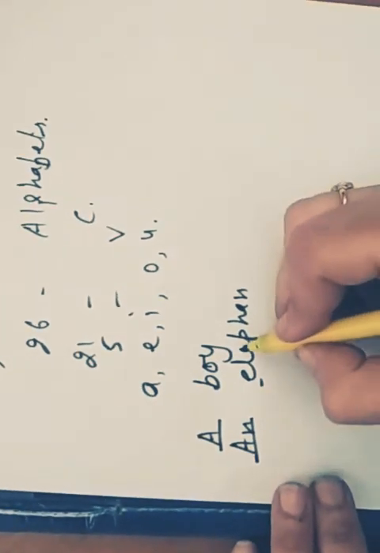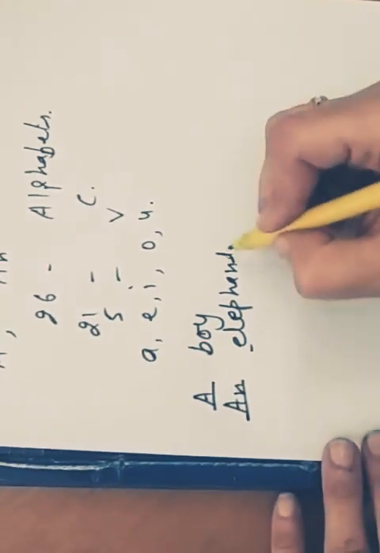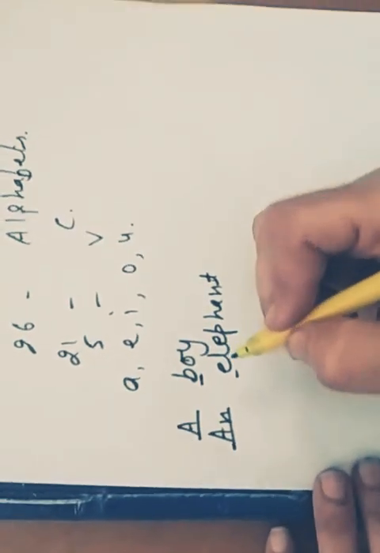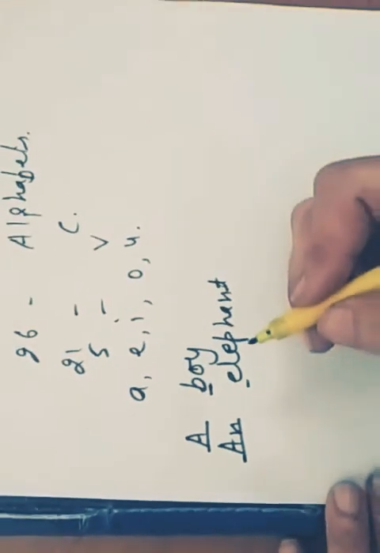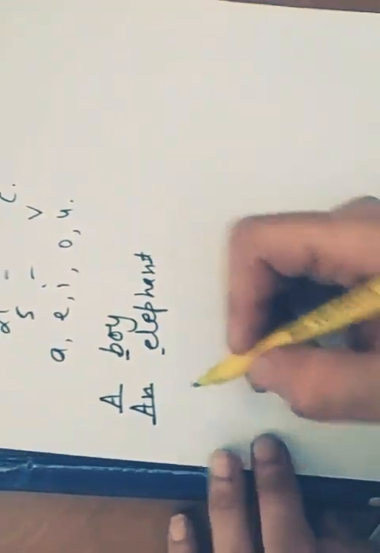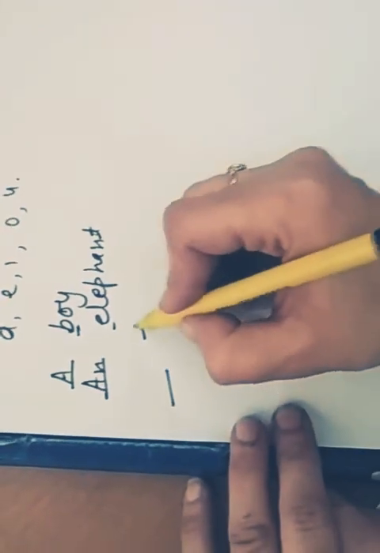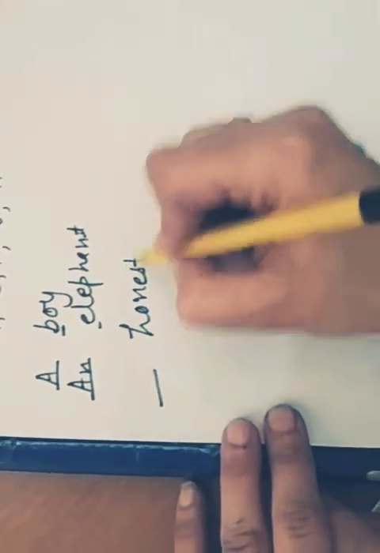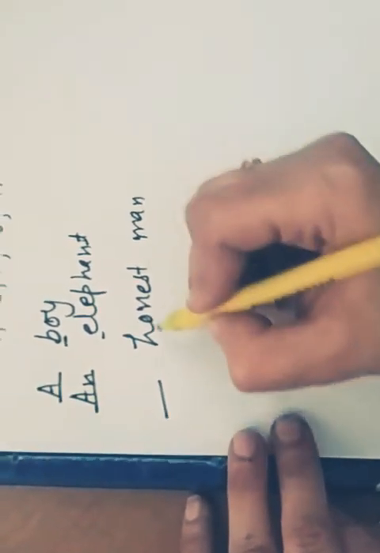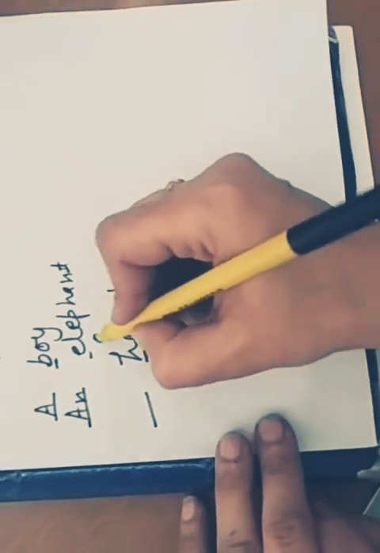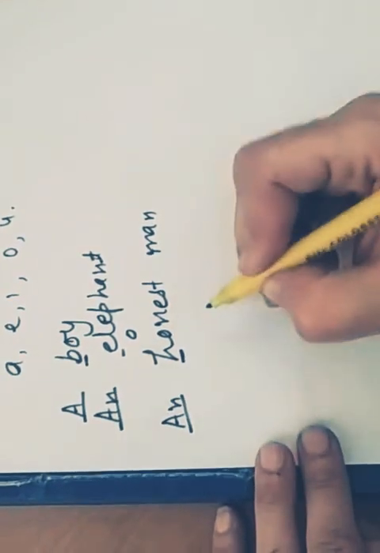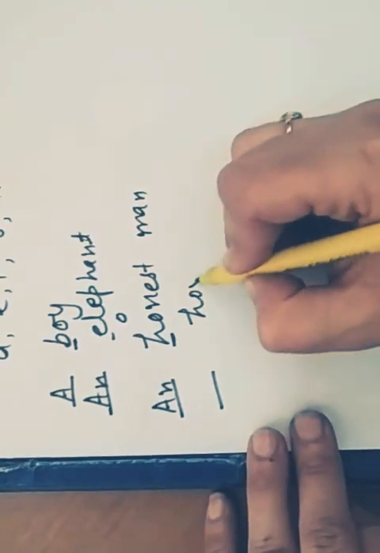But there are certain words in English which start with a consonant but give a vowel sound, and some words which start with a vowel but give a consonant sound. Let us discuss these words. Honest man: it starts with a consonant but gives an O, a vowel sound, so we make use of an honest man. An hour.